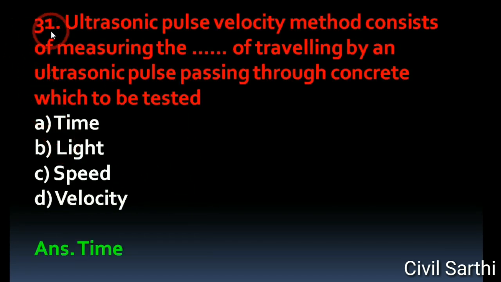Question number 31. Ultrasonic pulse velocity method consists of measuring the dash of traveling by an ultrasonic pulse passing through concrete which to be tested. Option A time, option B light, option C speed, option D velocity. The right answer is time.